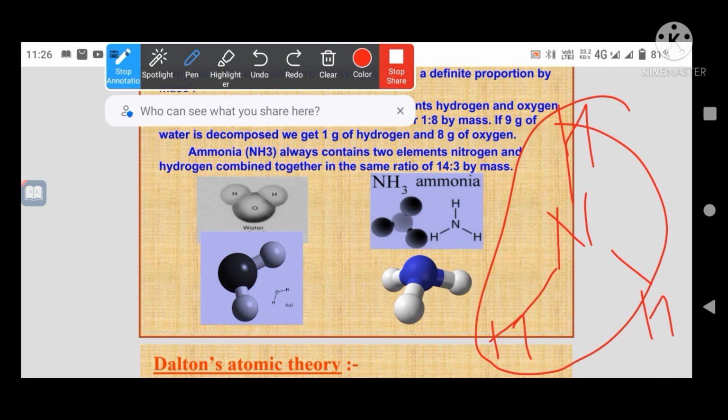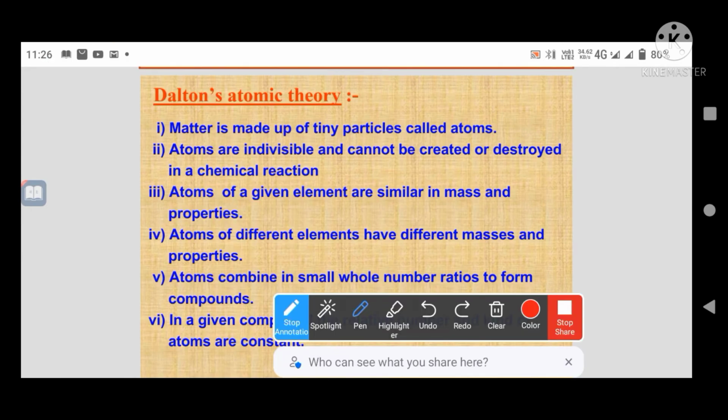Okay. Now we are discussing the Dalton's atomic theory. What is the Dalton atomic theory? In the last period we discussed Dalton. In this period we are discussing the atomic theory. What is the first point? Matter is made up of a teeny particle that is called atom. Matter is made up of the smallest particles that we are unable to see with our naked eyes.